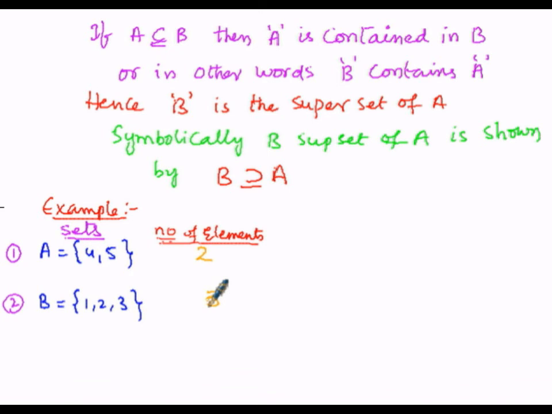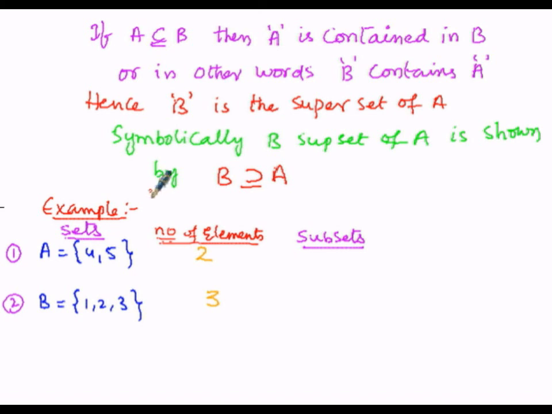Now let us write about the subsets. We can make a note that phi, the empty set, is a subset of every set, and a set is a subset of itself. We can write these two as notes.